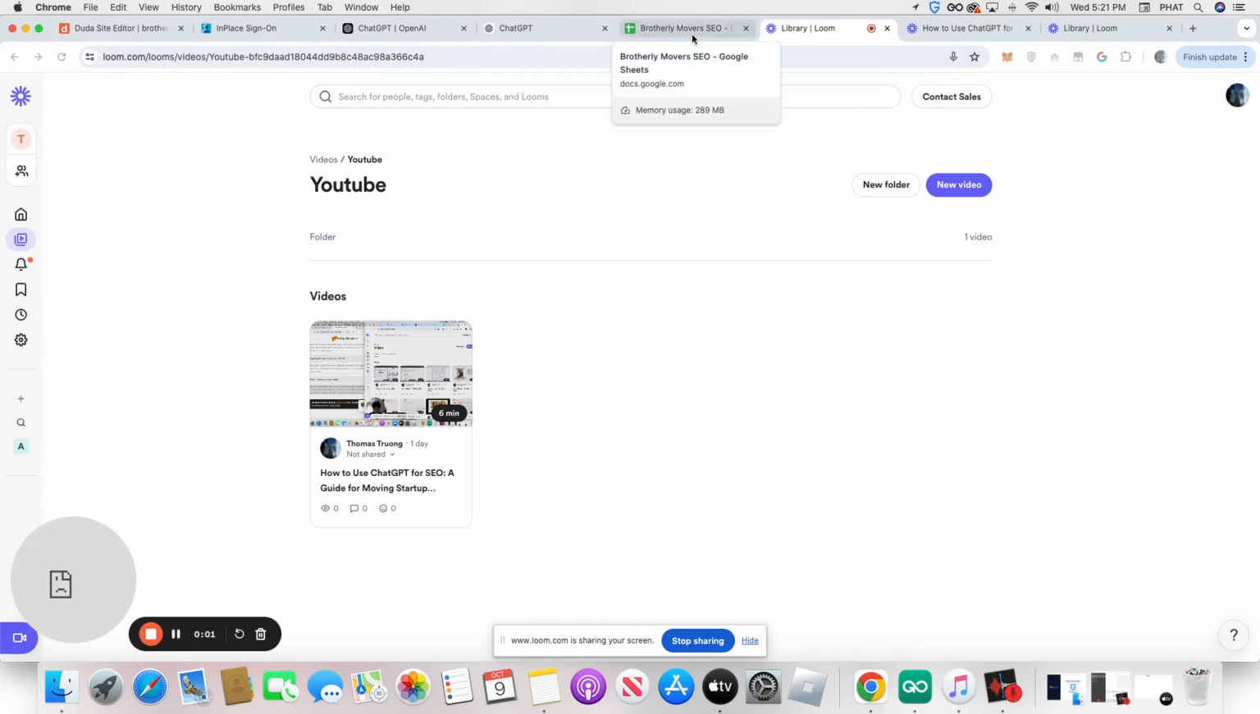All right, guys, if you are a new startup moving company and you are looking to build a moving company, you don't know where to start, you don't know how to do SEO, you don't want to pay hundreds or thousands of dollars in SEO services, but you want a clear start on how to prepare for your moving company, you've come to the right place. My name is Thomas, and my channel is meant to help you start up your moving company.